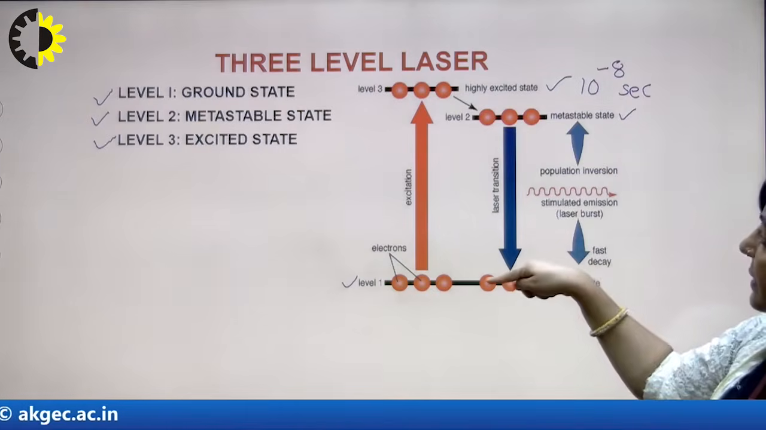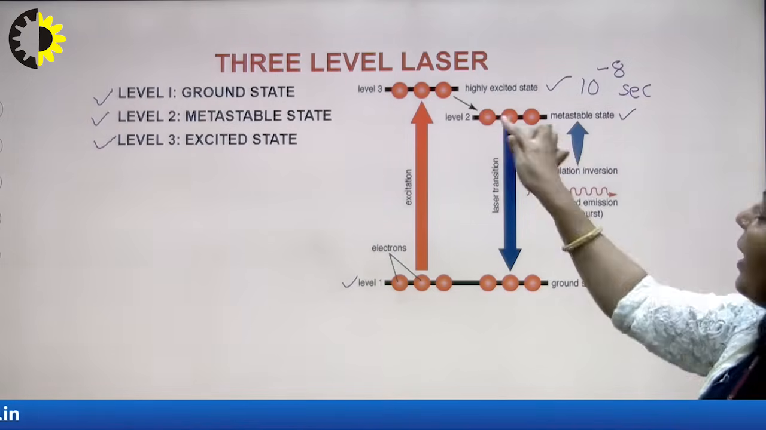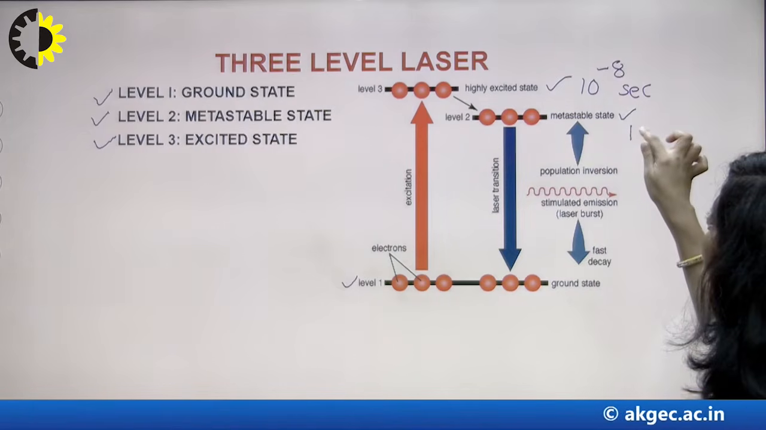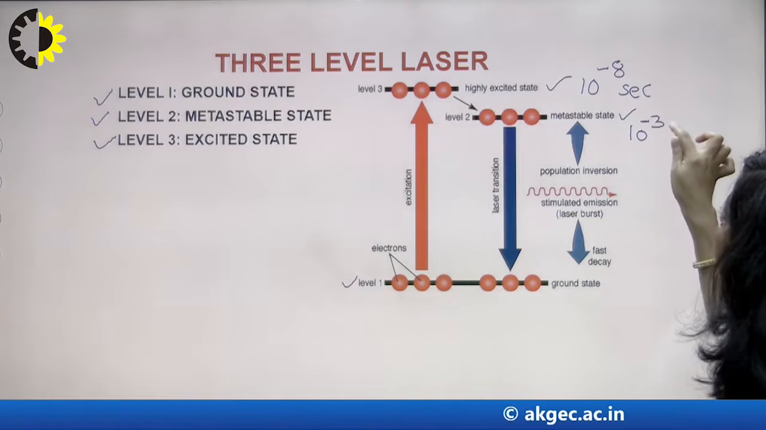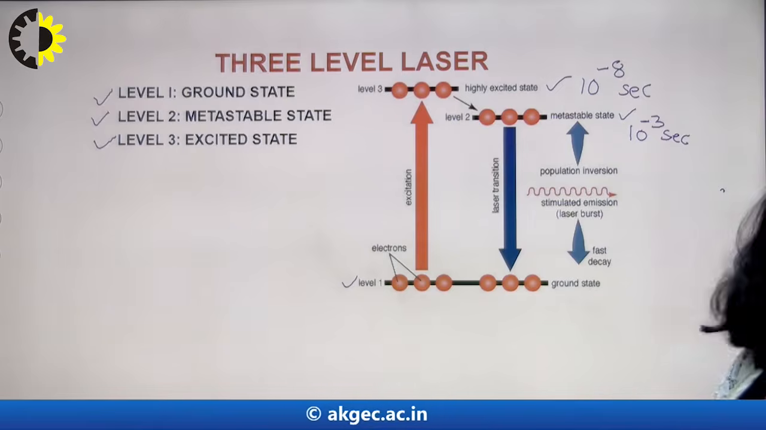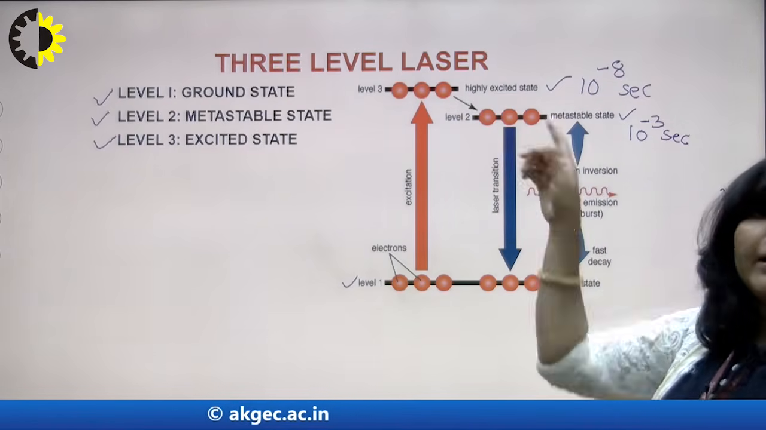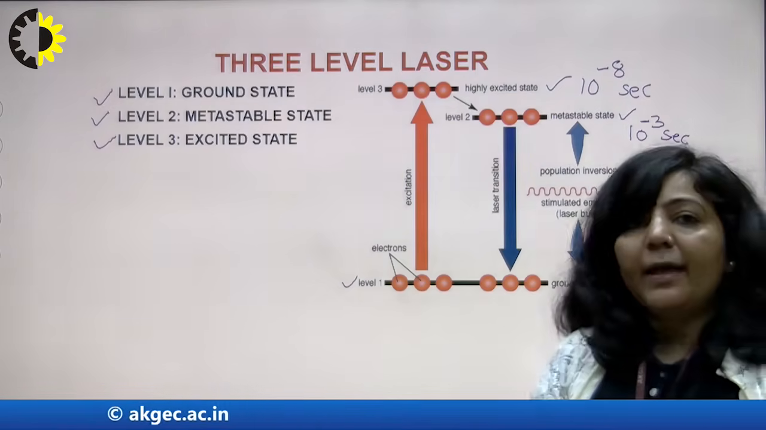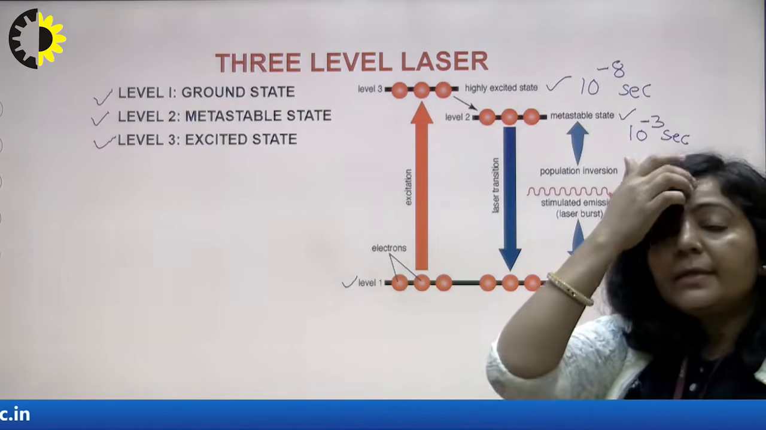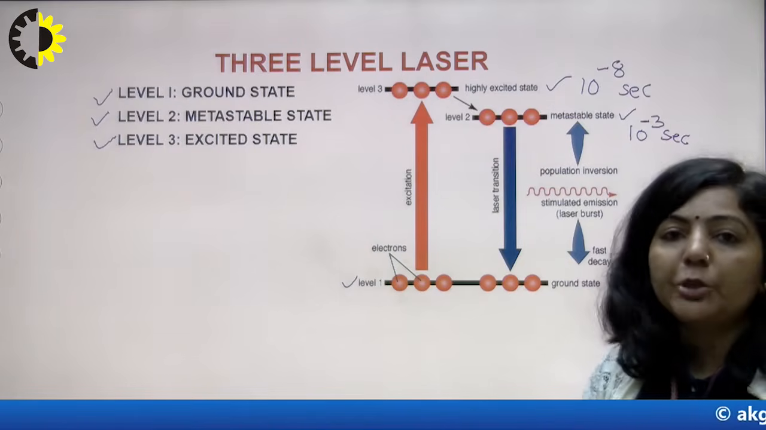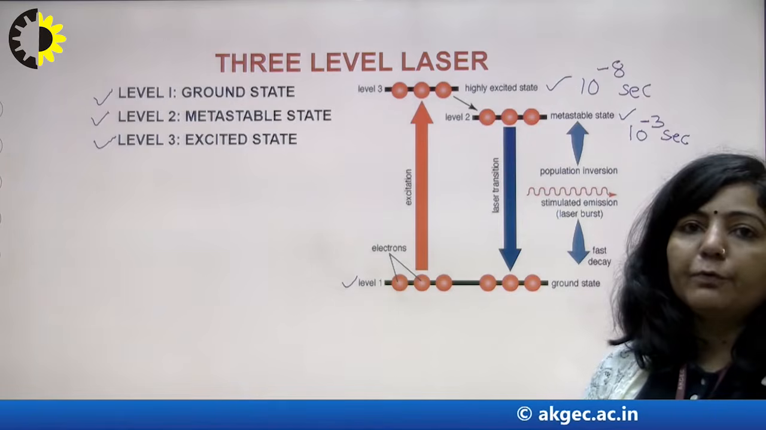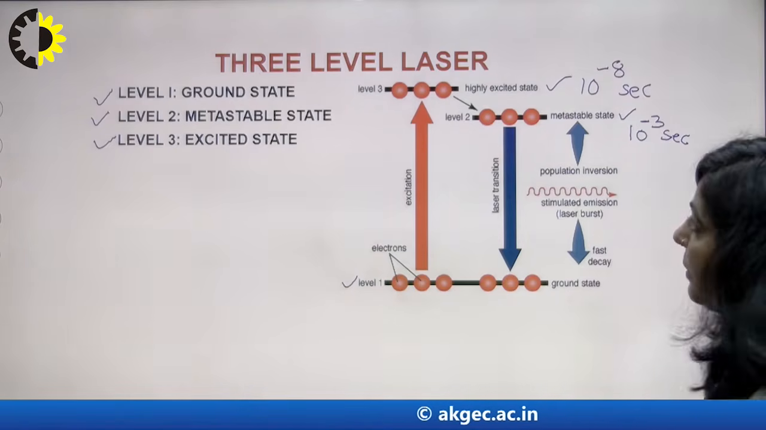And in between this ground and excited state, you have this intermediate or metastable state which has a longer lifetime, approximately 10 raised to power minus 3 seconds. And this lifetime is longer as compared to the lifetime of the excited state. And as we have already discussed, these metastable states are used to achieve population inversion. If there is no metastable state in between, you cannot achieve population inversion. So that is the role of a metastable state here.